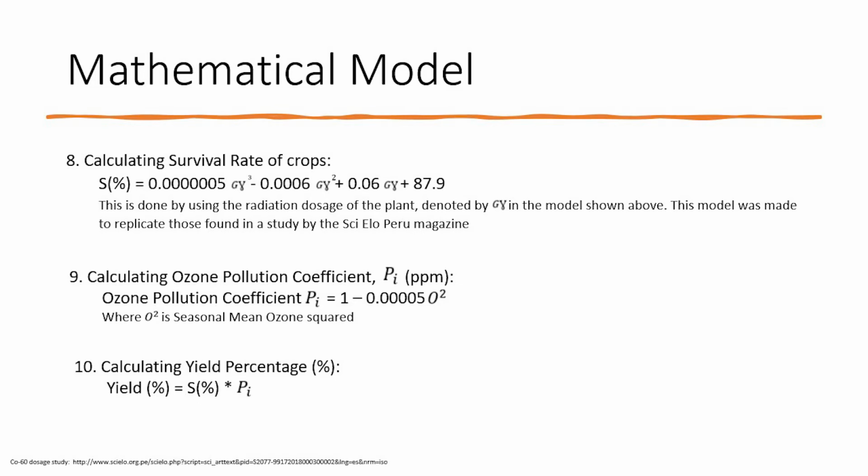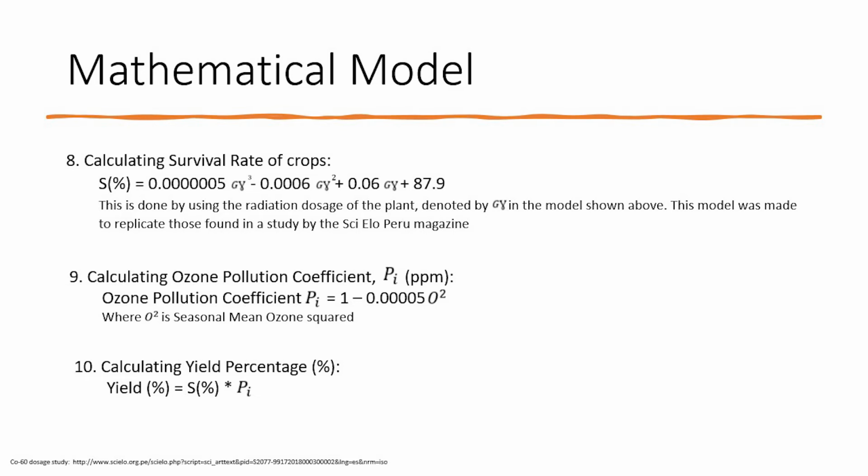This means that if an area has high radiation dosage and also a high ozone pollution coefficient, the crops will be nearly wiped out, if not wiped out already. Or if one of these were to be too much, let's say there's too much radiation dosage and there's optimal air pollution from ozone, the crop yield will also decrease. And similarly, if there is not much radiation dosage, yet the air pollution from ozone is really high, the yield will decrease.